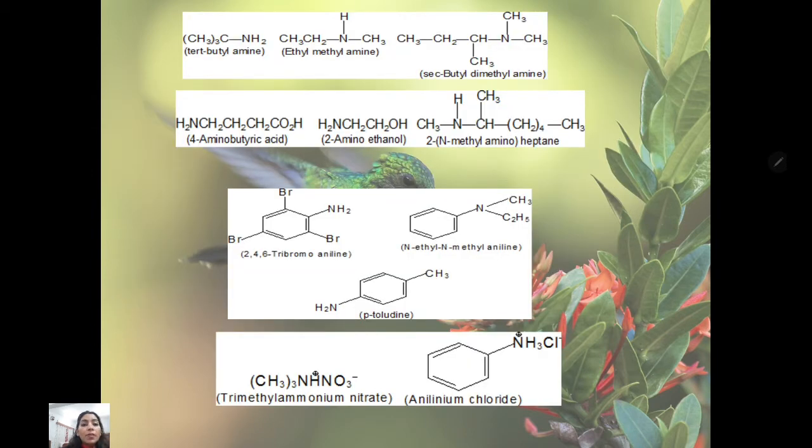These are some examples of IUPAC names: tertiary butylamine, ethyl methylamine, secondary butylamine, 2,4,6-tribromoaniline. These are derivatives of aniline. Aniline itself is the compound when the NH2 group is attached to the benzene.